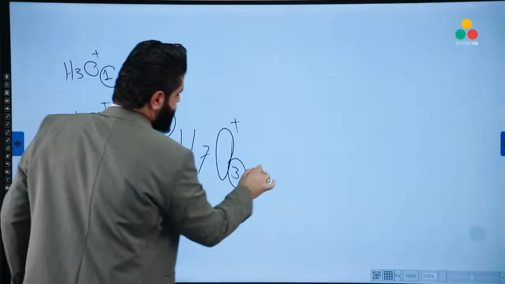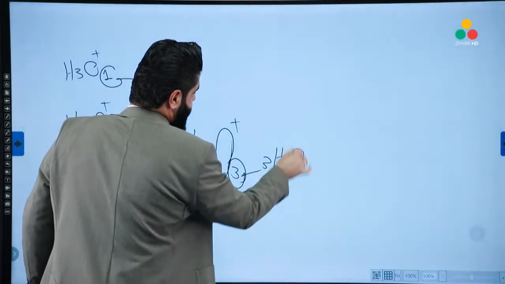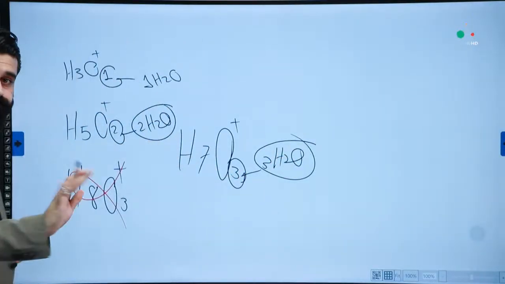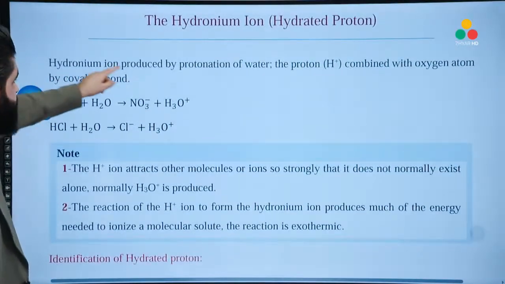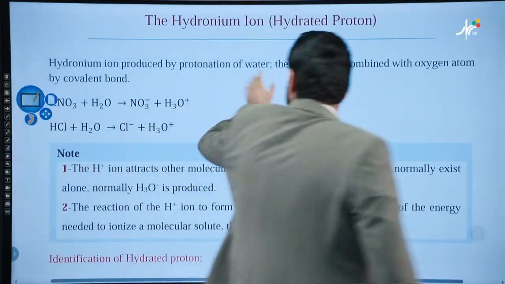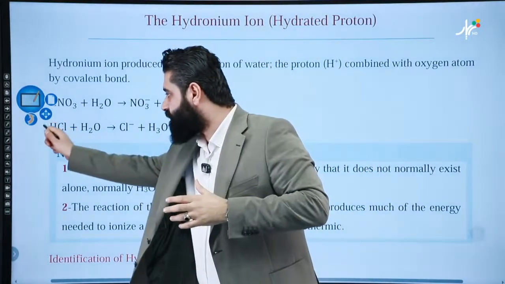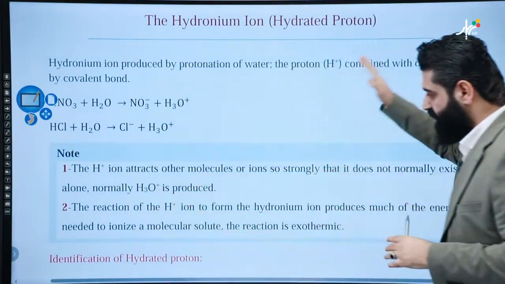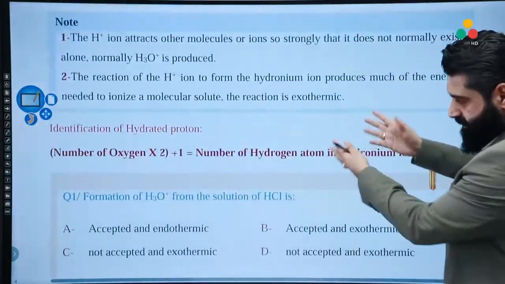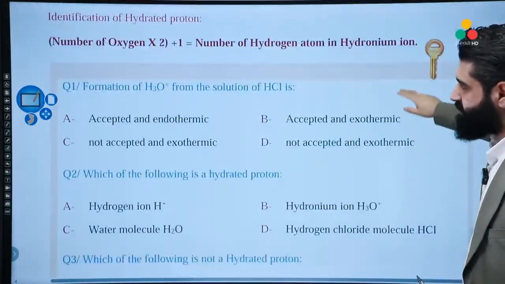Here, 3 oxygens, 3 water molecules are used. Be careful with this. Okay? Let's keep going. Hydronium ion is produced by protonation of water. Protonation means transferring a proton from the acid molecule into the water molecule. I have explained the whole process, but better than this, in a very nice detail.